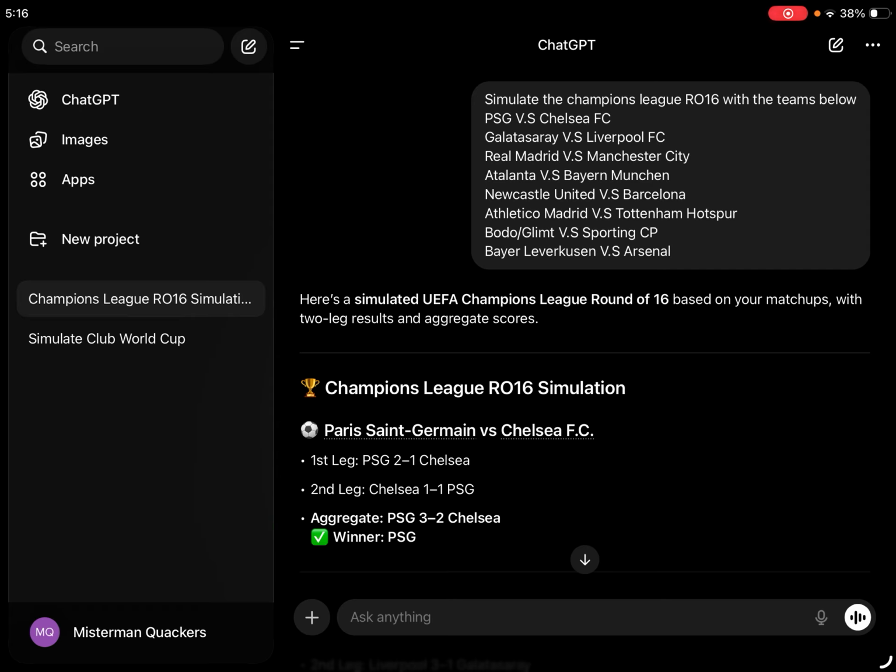Chelsea is going against last season's winners, Chelsea being the Club World Cup winners and PSG being Champions League, but Chelsea came in straight top 8. Anyways, in the first leg, ChatGPT says that PSG will take it 2-1, and in the second leg, they will tie 1-1, leading to PSG winning 3-2 on aggregate.